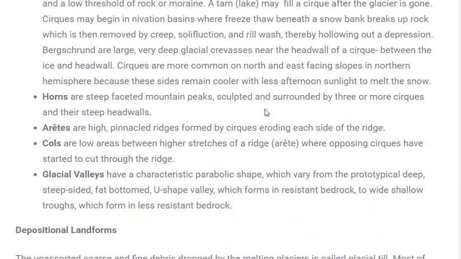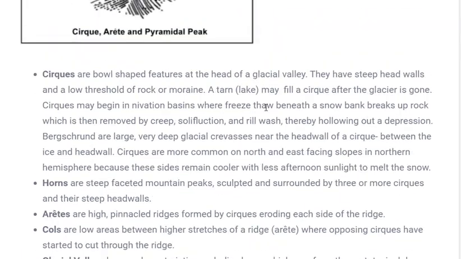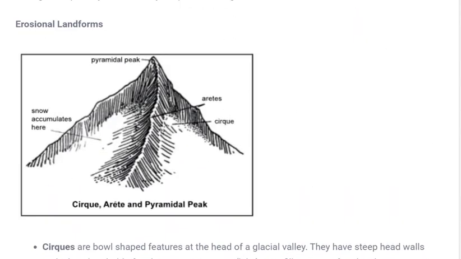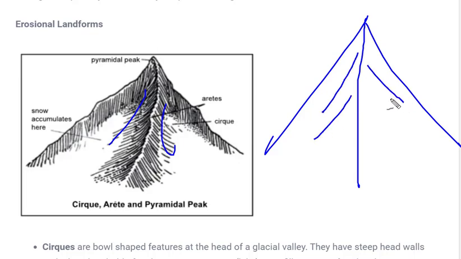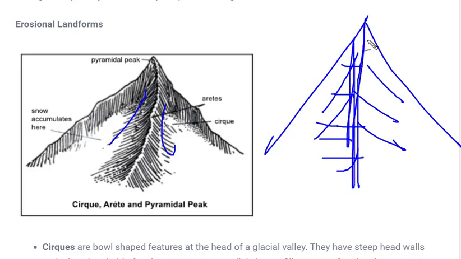Next are arêtes and col, and the glacial valley. Valley we understand. What are these arêtes? Whenever ice starts eroding from two sides of a mountain, if this is a mountain and they are three dimensional, whenever ice starts moving from this side as well as from this side, it forms a peak or a higher raised ridge on the third side, and that is called an arête.